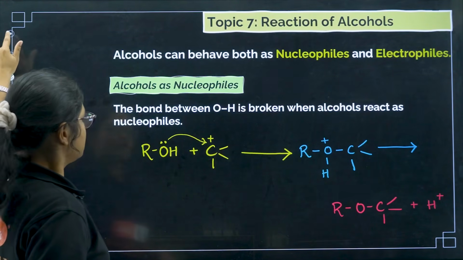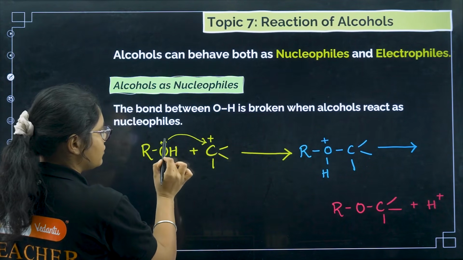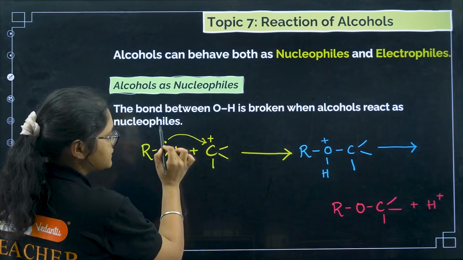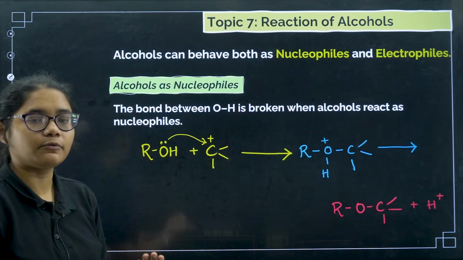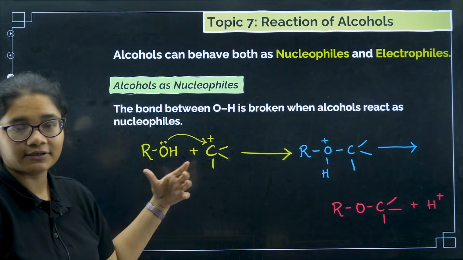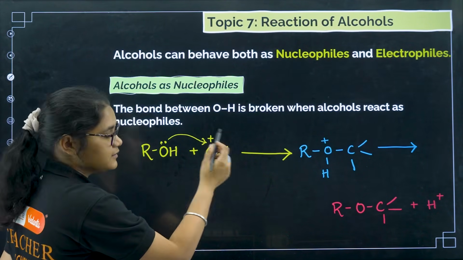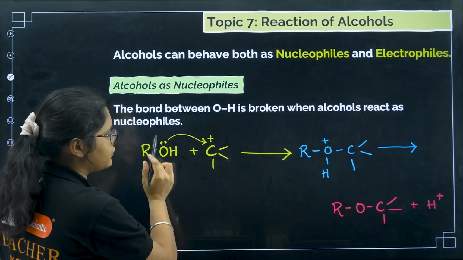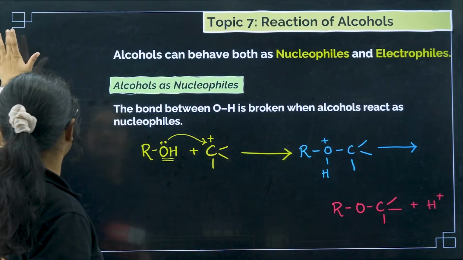So that is why it can behave in both ways. You can see how it is behaving as a nucleophile. The lone pair of oxygen attacks any type of carbocation or electron deficient species. Where have you seen this reaction? You remember the SN1 mechanism. In SN1, first the carbocation forms, then one OH minus or nucleophile group can attack. That can be your OH group. So that is as a nucleophile.